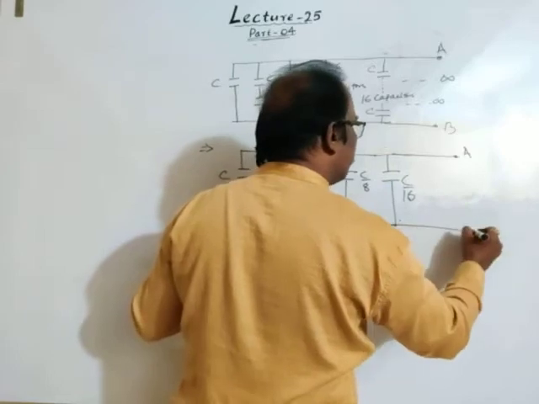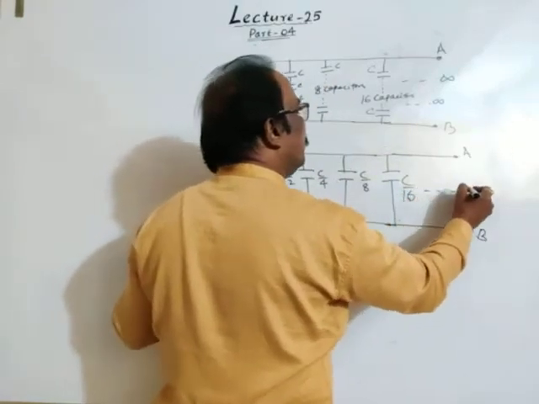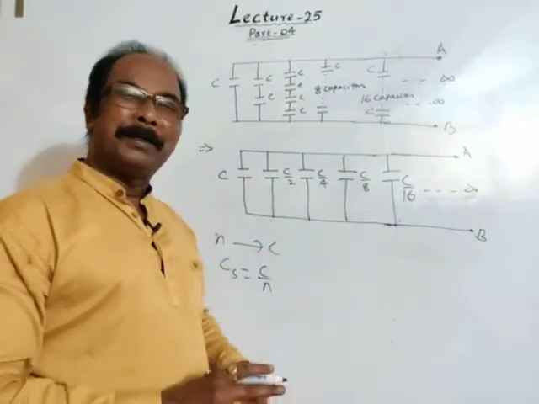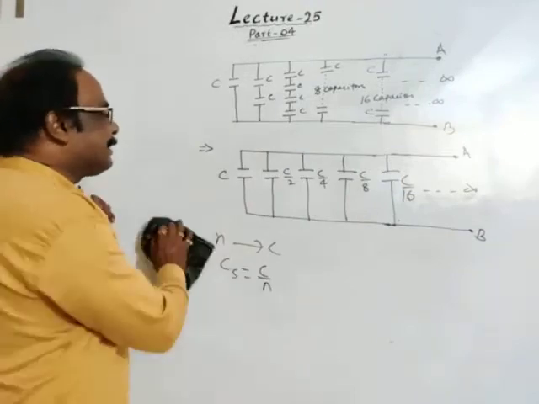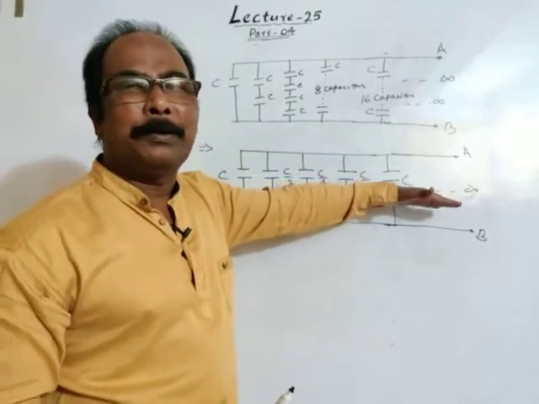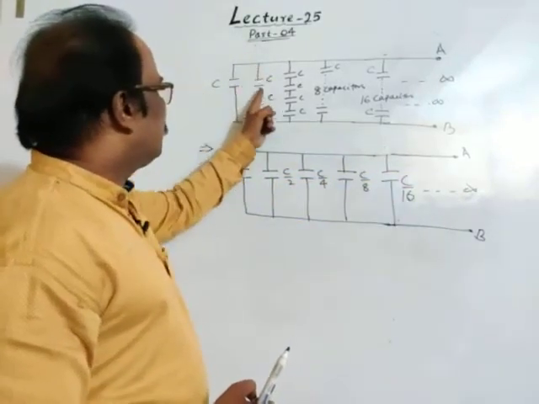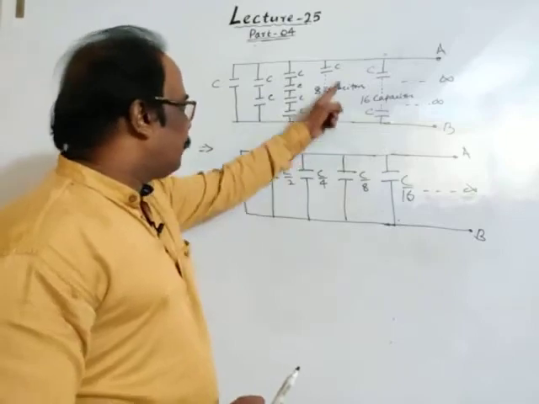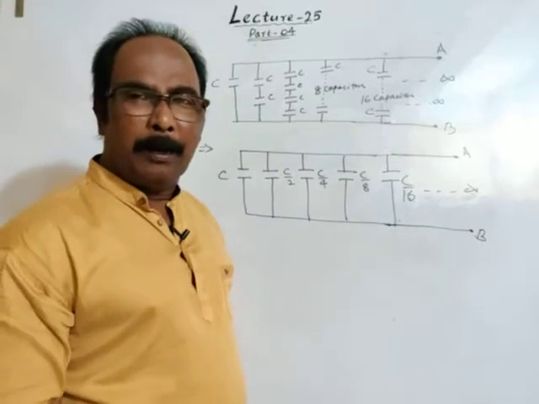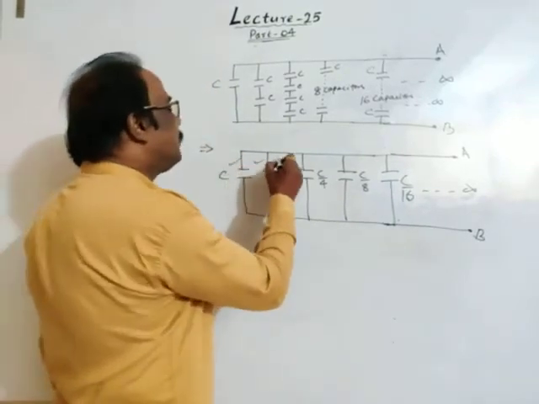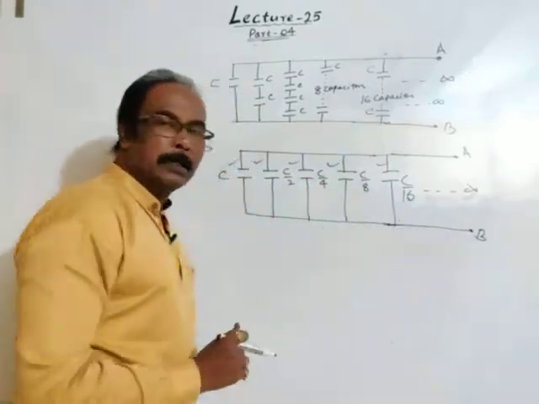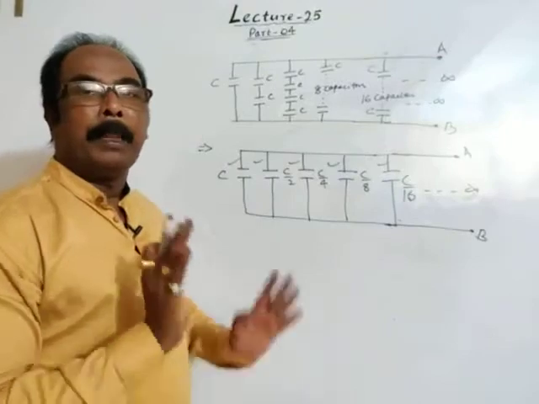This point A, this point B. Where exactly A and B are we don't know, because the number of capacitors is infinity. So again, let's redraw the circuit. Now the equivalent capacitors in the first row, second row, third row, fourth row, fifth row, and up to infinity, all these capacitors are in parallel. The first plates are connected to a common point, and the second plates are connected to another common point. So all these capacitors are in parallel.